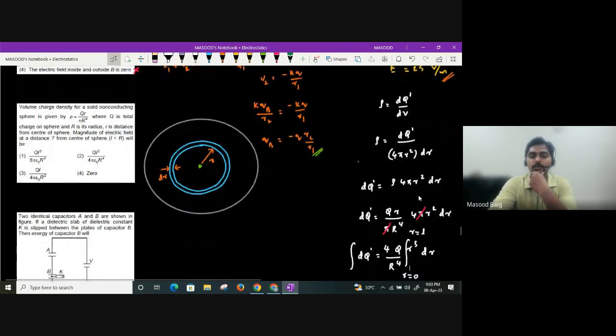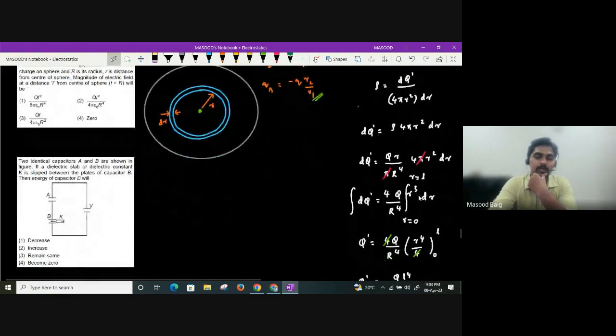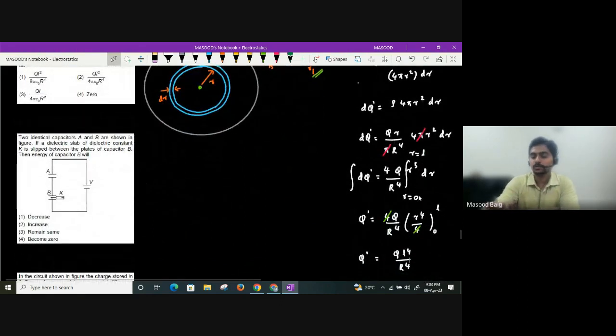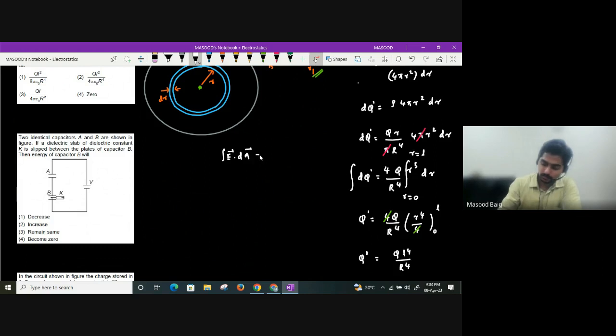Now, how to find magnitude of electric field? So what we'll do, we'll apply Gauss law here, guys. Right? So Q dash, total charge stored in sphere of radius L we got, which is Q into L power 4 divided by R power 4. Now I'll apply Gauss law, guys. Integral E bar dot dA bar will be equal to Q enclosed divided by epsilon naught. Right? At all points on the sphere of radius L, electric field strength will be same. So I can take the electric field outside the integral. So E into A will be equal to Q enclosed divided by epsilon naught.